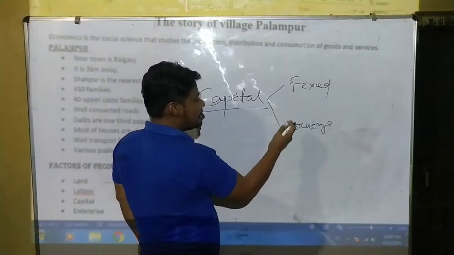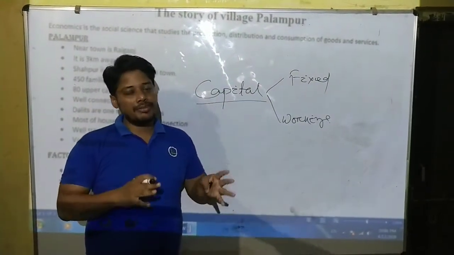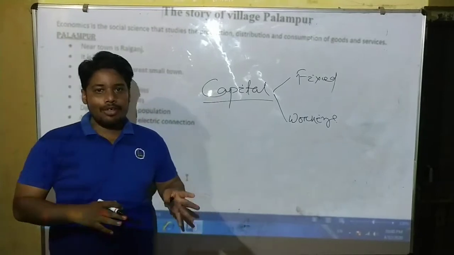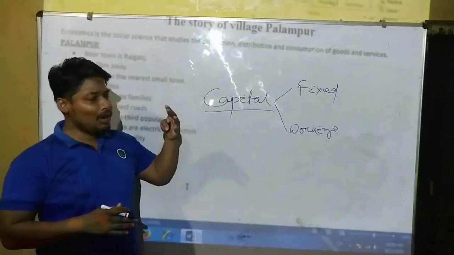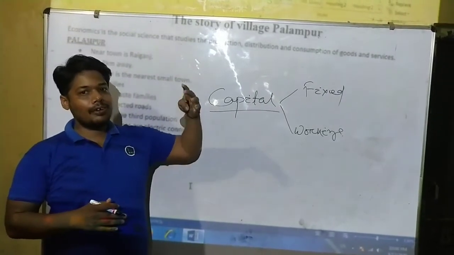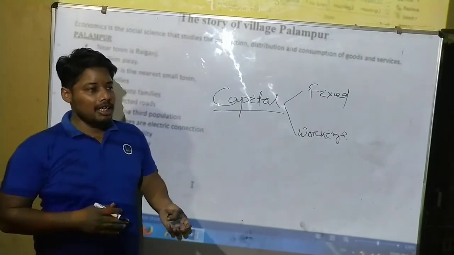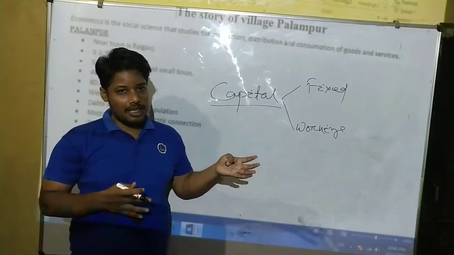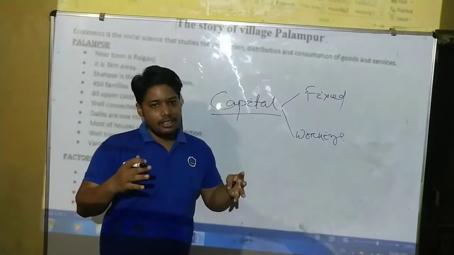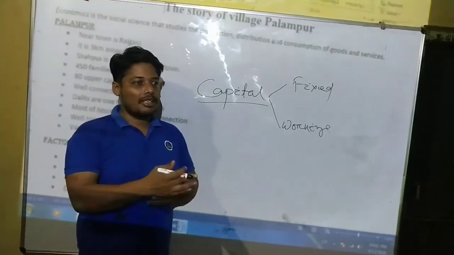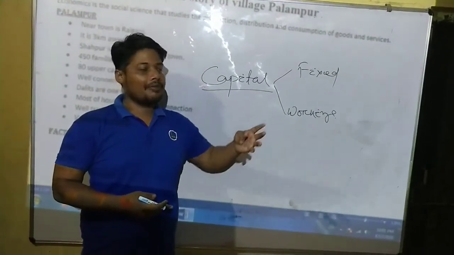There are two kinds: one is fixed capital and one is working capital. What is fixed capital? It is the capital which is fixed for a long period of time. When you start an industry you have long-term visions, so you will do something which exists in this world for a longer period of time, like fixed capitals such as land and machinery. You are setting up a building. Can you say that the building will collapse in one day? No. It is for a longer period of time. That building is a fixed capital.